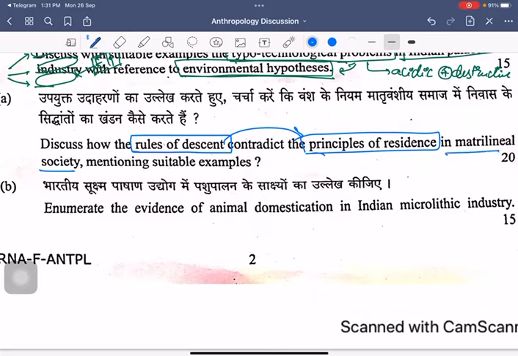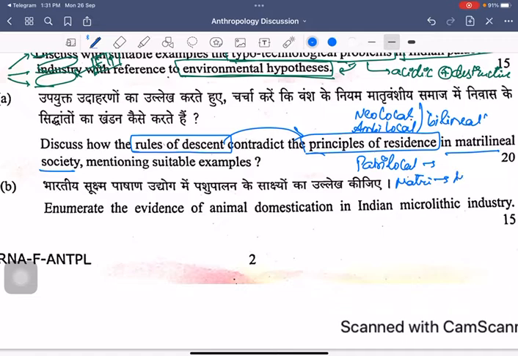When they are talking about this contradiction, it is fundamentally talking about the neo-local societies, or the ambi-local societies. The neo-local societies and the ambi-local societies are perceived to have a bilineal kind of inheritance. Whereas the patrilocal societies are going to have patrilineal, and the matrilocal societies are going to have matrilineal.